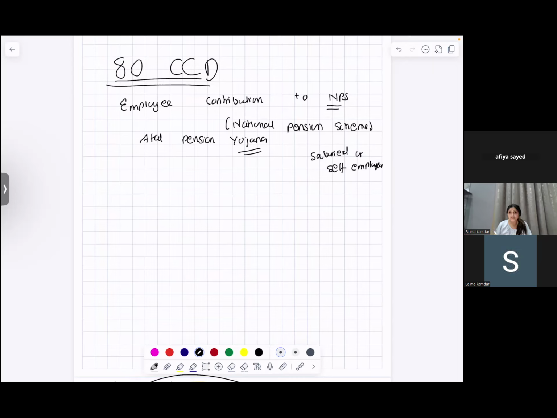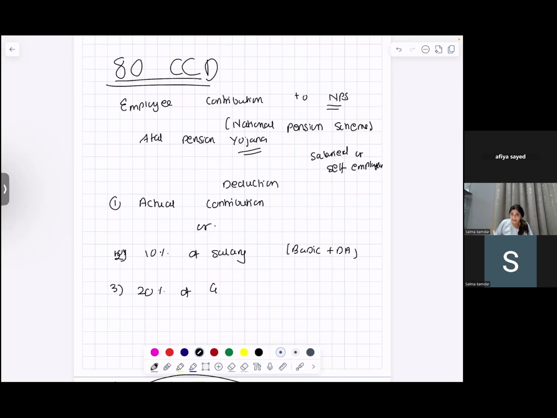He is going to get a deduction of the least of the following: the actual contribution, or 10% of salary if he's a salaried person, basic plus DA, or 20% of gross total income. This is for self-employed. So it will be the least of the following.